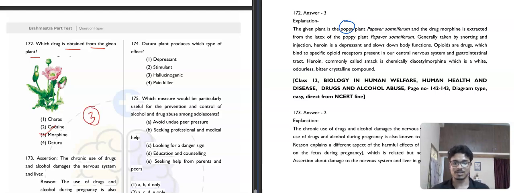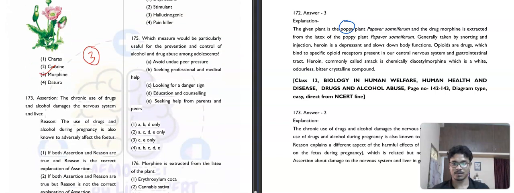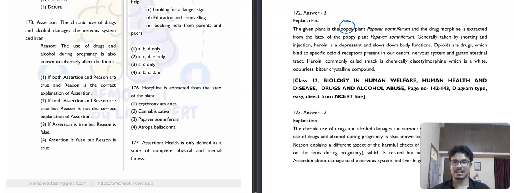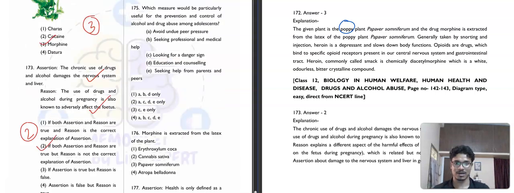Then question number 173. It is saying that assertion, the chronic use of drugs and alcohol damages the nervous system and liver. Correct. The use of drugs and alcohol during pregnancy is also known to adversely affect the fetus. Both are correct, but the reason does not explain the assertion. So the second option will be the correct answer.